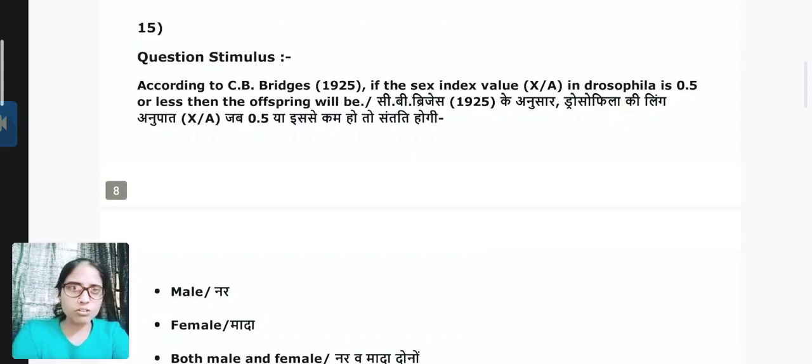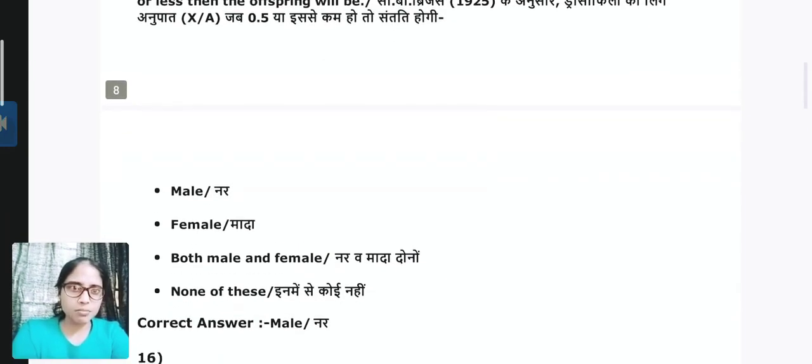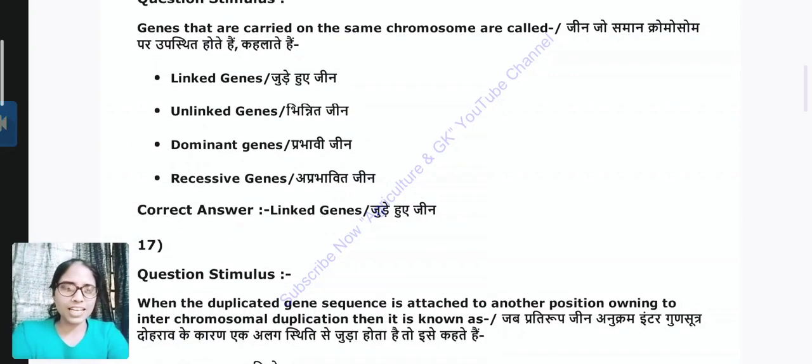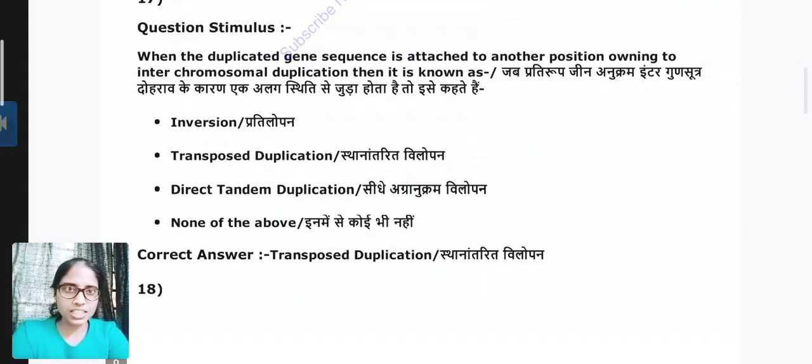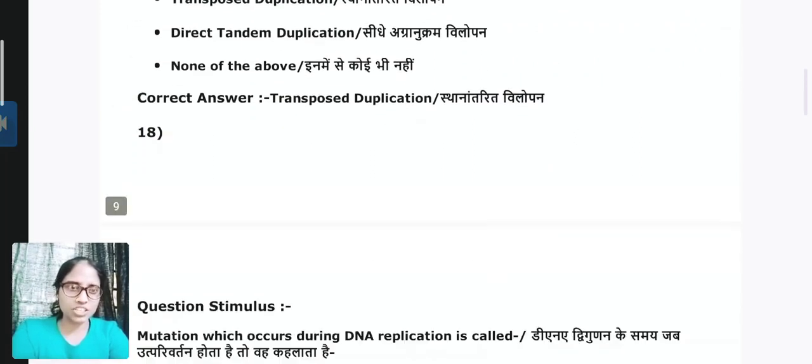Question 15. According to C.B. Bridges 1925, if the sex index value in Drosophila is 0.5 or less, then the offspring will be male. Question 16. Genes that are carried on the same chromosome are called linked genes, or linkage is present between them. Question 17. When the duplicate gene sequence is attached to another position owing to interchromosomal duplication, it is known as transposed duplication.